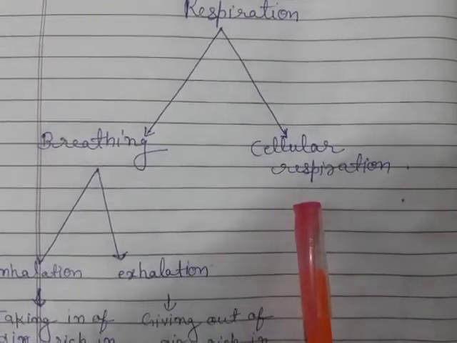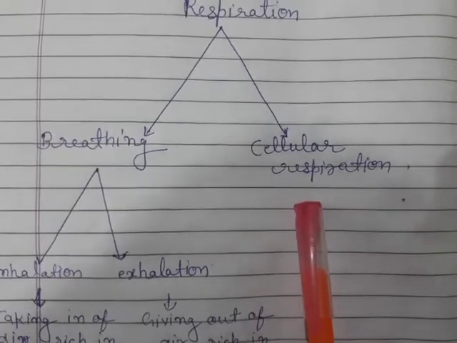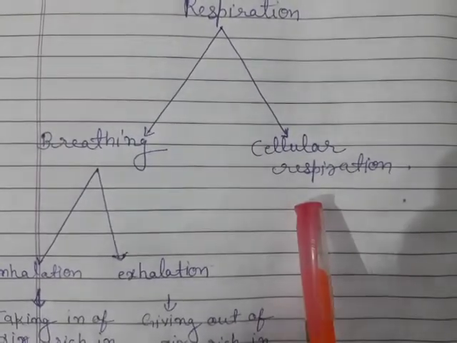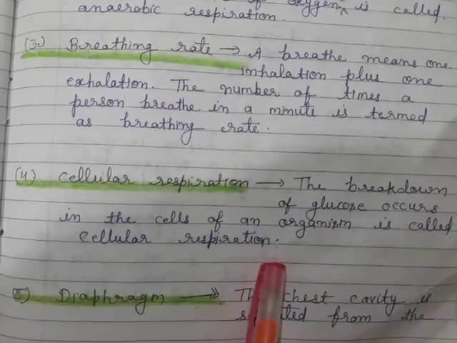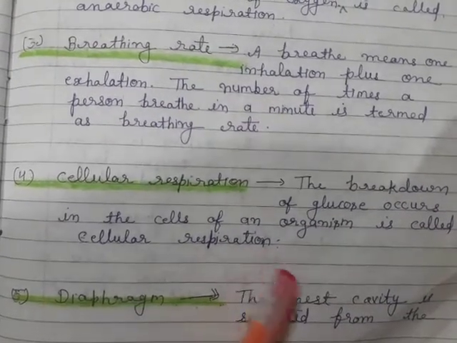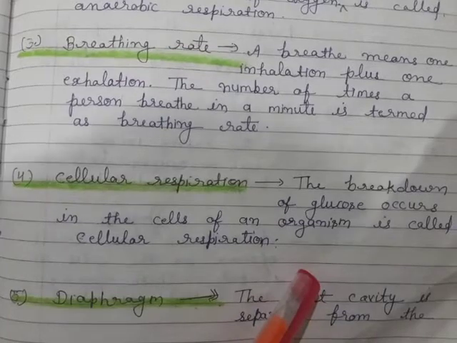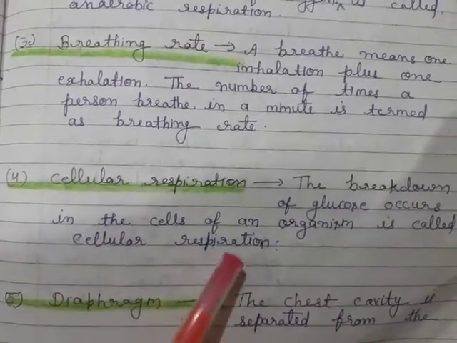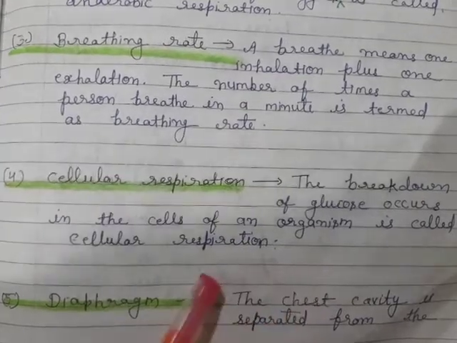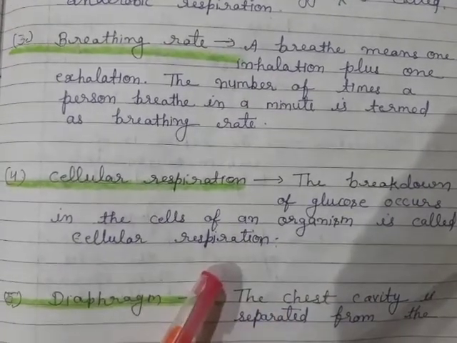Cellular respiration takes place in the cells of all organisms. So, we will define cellular respiration like this: the breakdown of glucose, means food, that occurs in the cell of an organism is called cellular respiration.